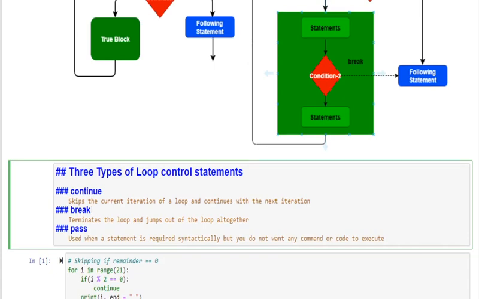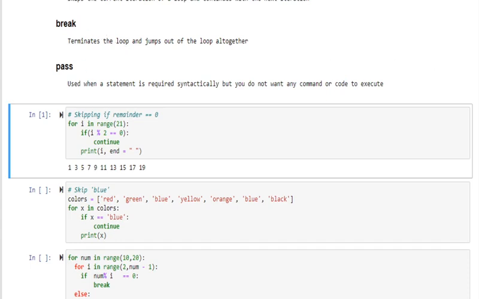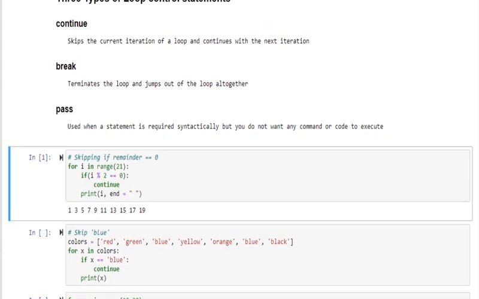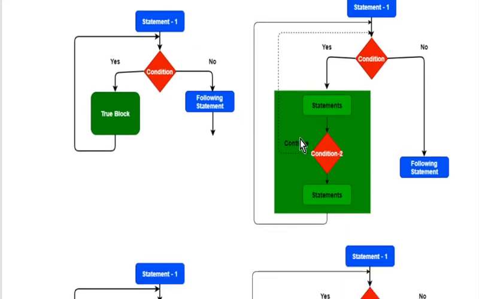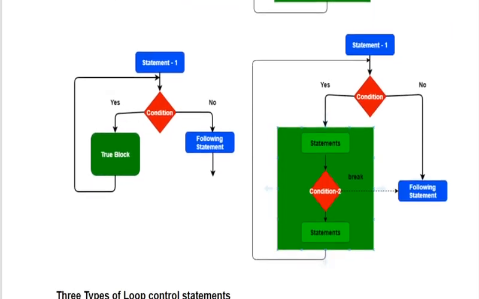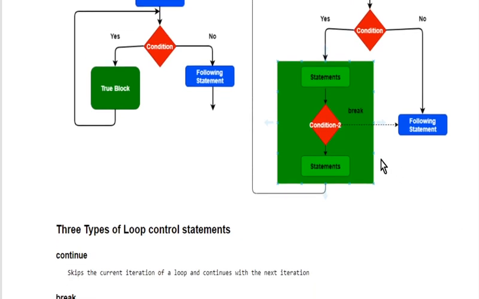The loop control statements are continue, break, and pass. Continue skips the current iteration of a loop and continues with the next iteration, as I have given in the first example. For that you use continue. And then if I just want to come out of the loop altogether, then I must use a break statement.